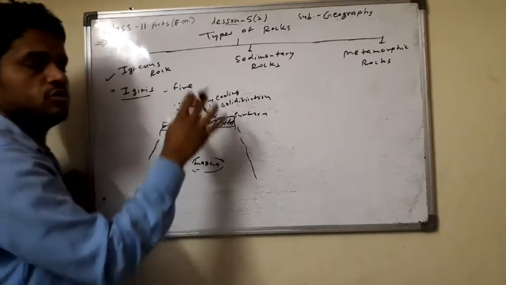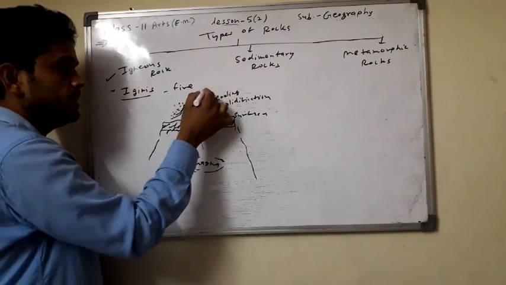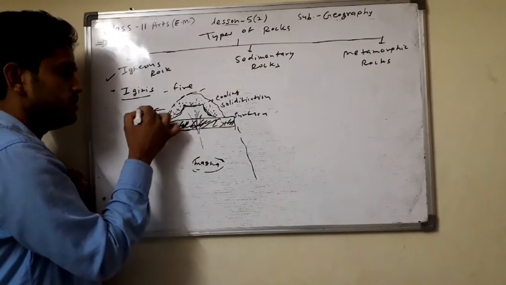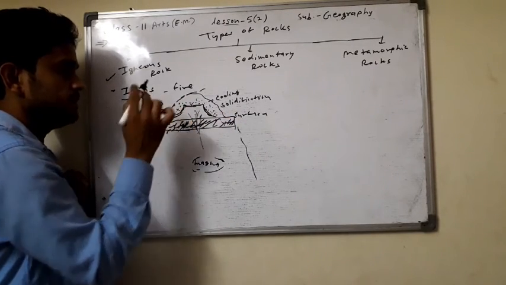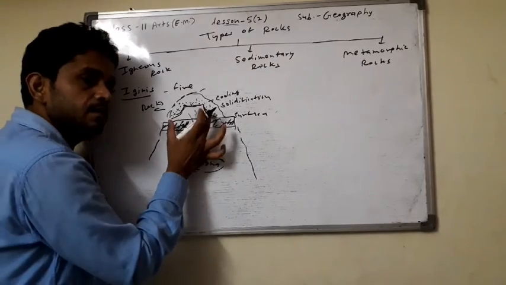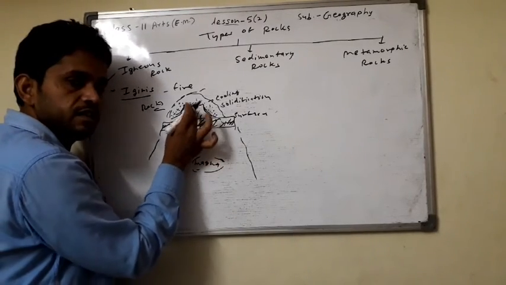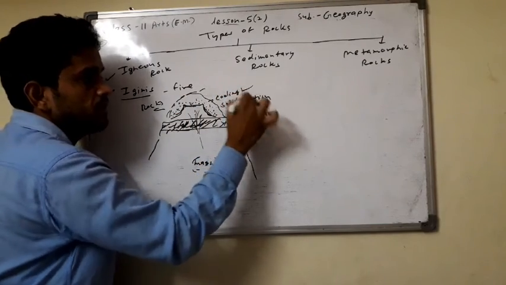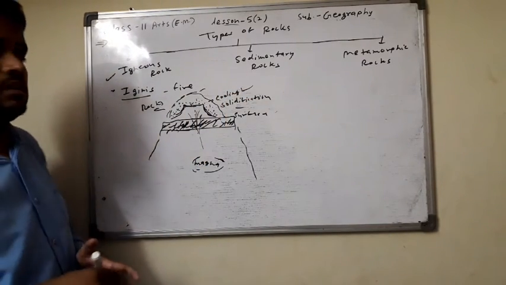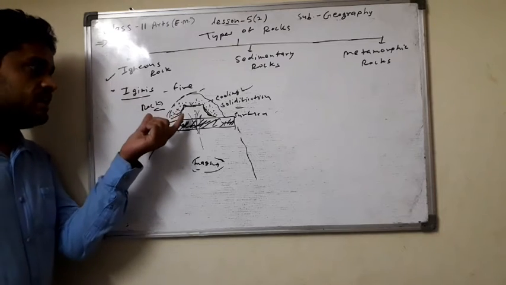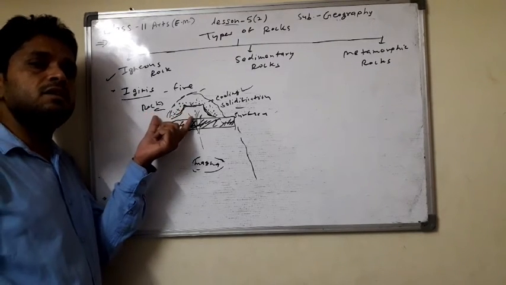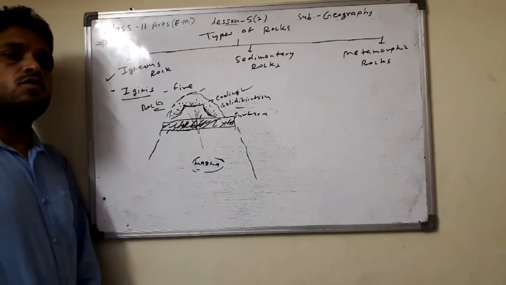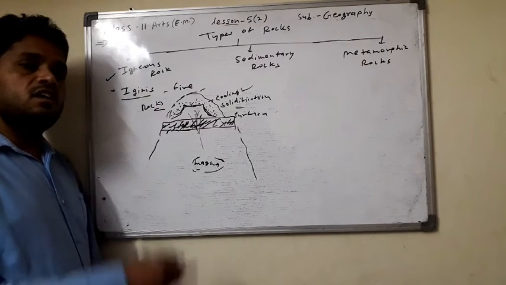Then the cooling and the solidification convert this into rocks. ये क्या बन जाता है? मैग्मा यहाँ पे convert in rocks. देखना क्या हो रहा है. The magma comes out on the earth surface, that is known as the lava. इसे क्या बोलते हैं? लावा बोलते हैं. And when the lava undergoes cooling and solidification, rocks are formed. और यहाँ पे क्या बनती है? rocks बनती है. And this rock is known as the igneous rock.